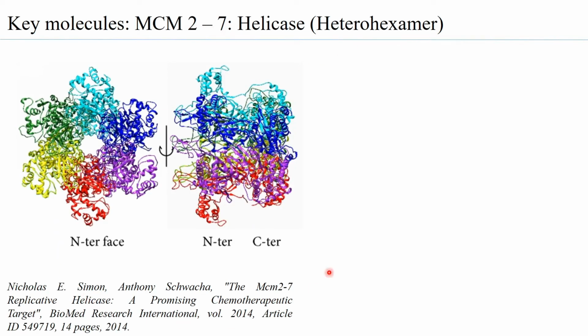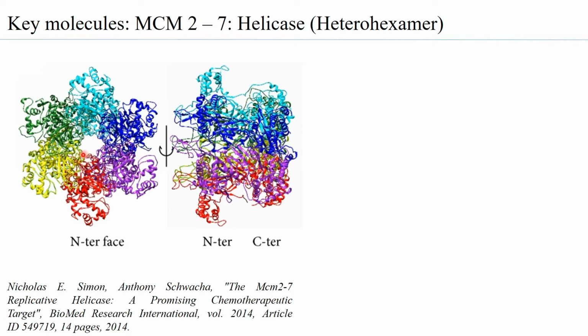Now, when one looks at the structure of the heterohexamer, that is the helicase, one finds that the 6 subunits of the MCM27 form what is called a ringed structure with a gap in between that can hold the double-stranded DNA.